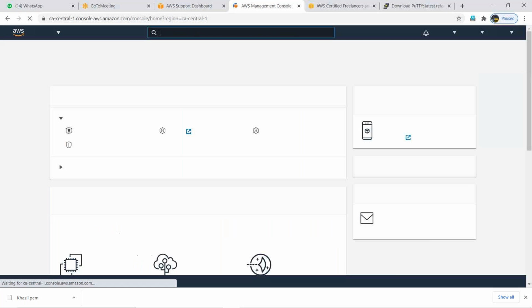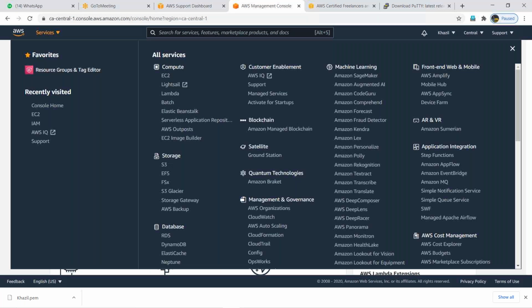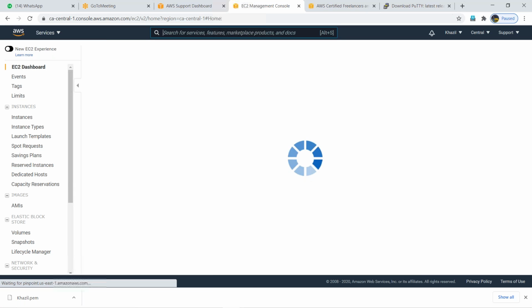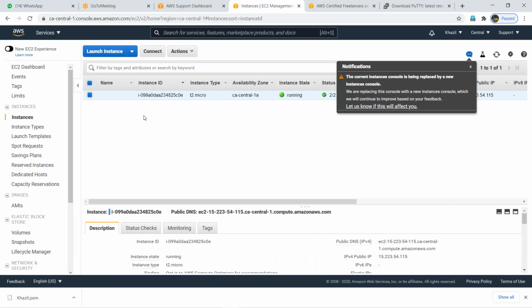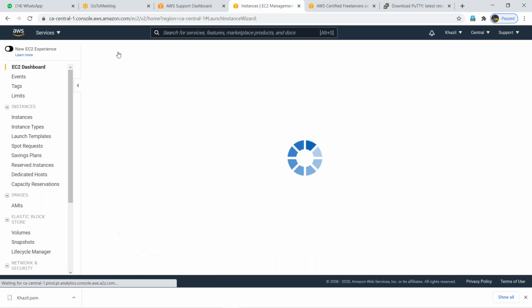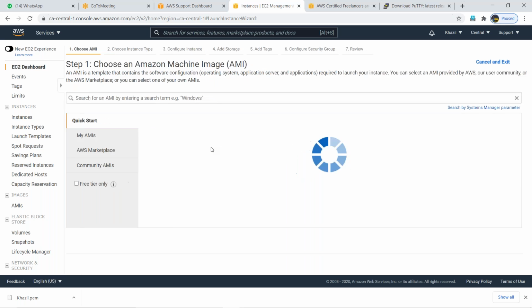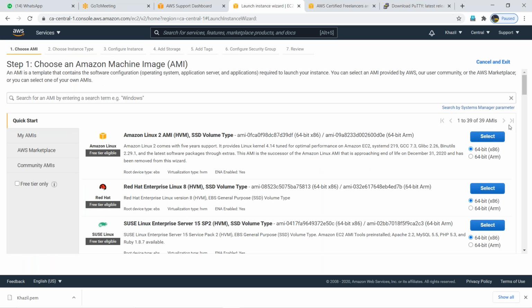Okay, go to services. So again, I'm showing one more time. Same process. Running instance. See, now it is showing one instance. So now launch instance. So always you have to select which OS you need. So select Amazon Linux.